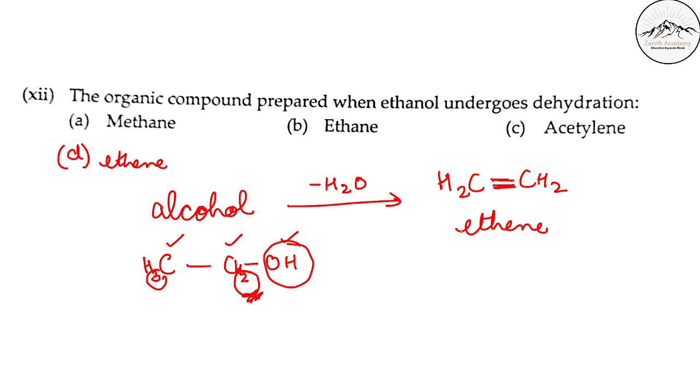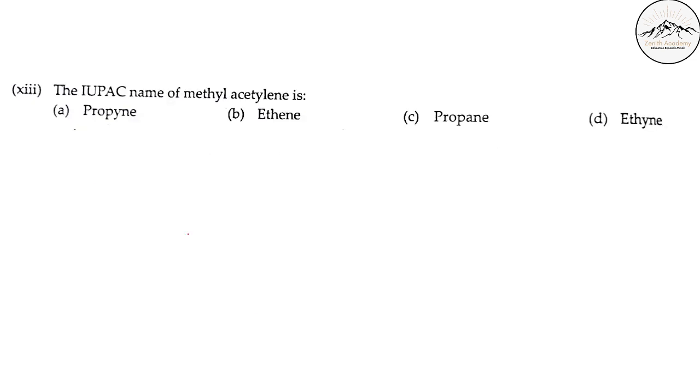Section 8, 12. Let me check once. Ethene was also there. So D, ethene. I'm so sorry, I forgot to give you the option.